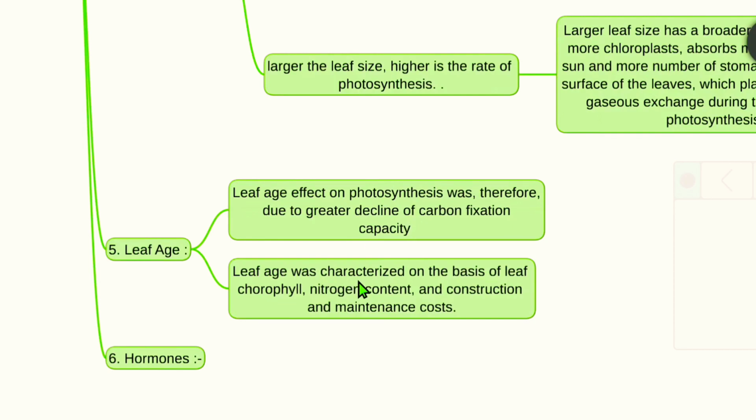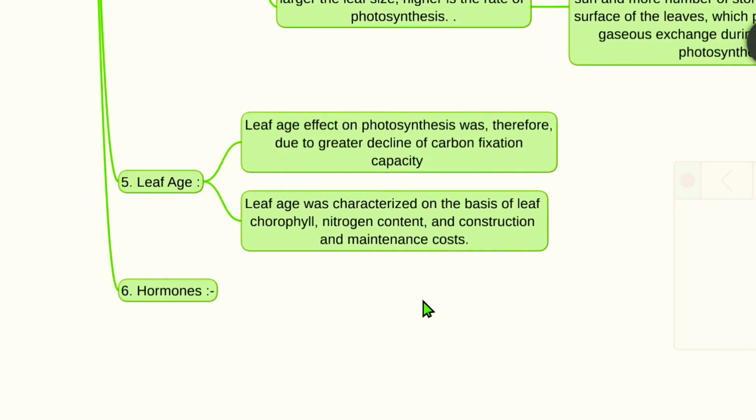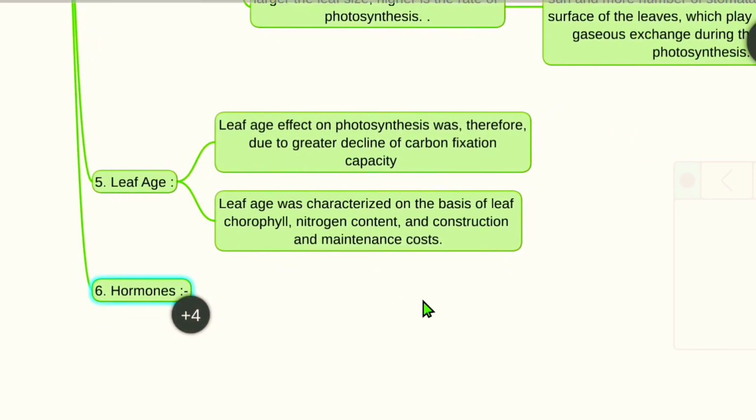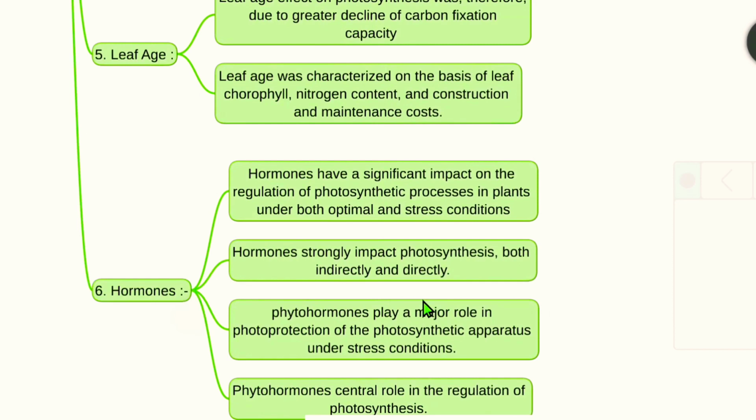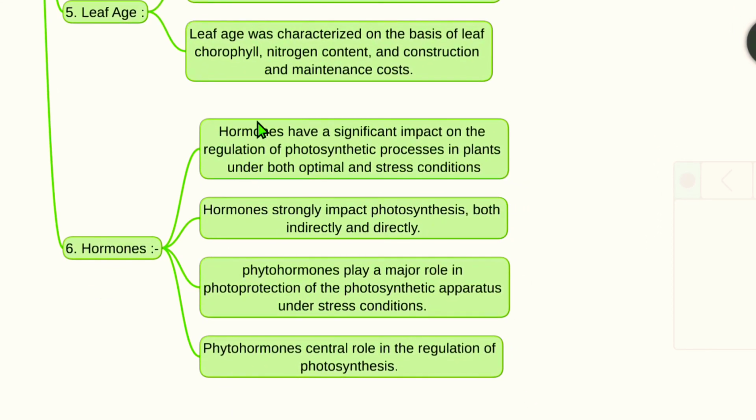The leaf age was characterized on the basis of leaf chlorophyll, nitrogen content and construction and maintenance cost of the plant. The last one is hormones. The role of hormones which affect photosynthesis. Hormones have a significant impact on the regulation of photosynthetic processes in plants under both optimal and stress conditions. Hormones strongly impact photosynthesis both indirectly and directly.